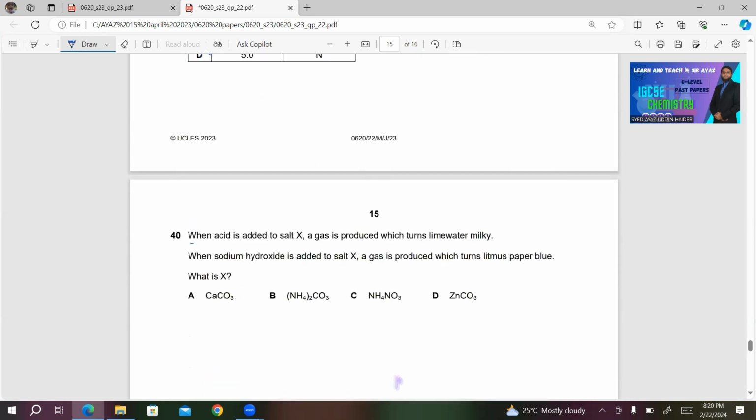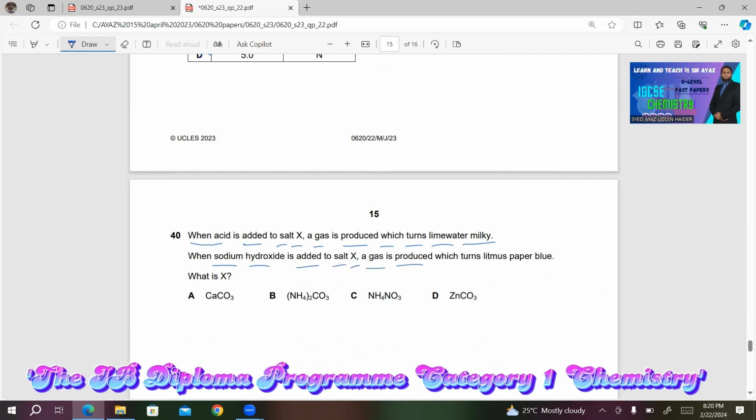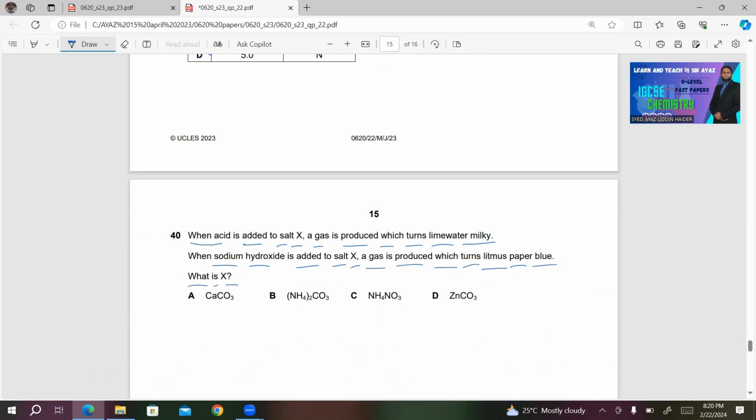The last question. When acid is added to salt X, a gas is produced which turns lime water milky. When sodium hydroxide is added to salt X, a gas is produced which turns litmus paper blue. What is X? Now, when acid is added to salt X, a gas is produced which turns lime water milky. So gas must be carbon dioxide, and the gas is coming from the carbonate ion. So the salt must be having carbonate ion. So either A is correct, B is correct, or D is correct. C is incorrect.